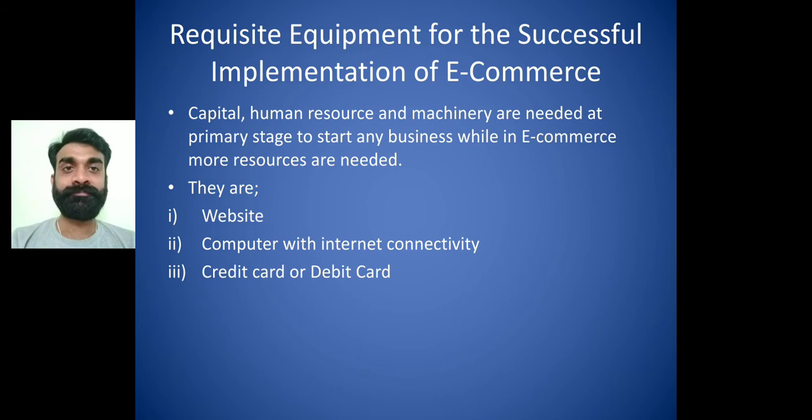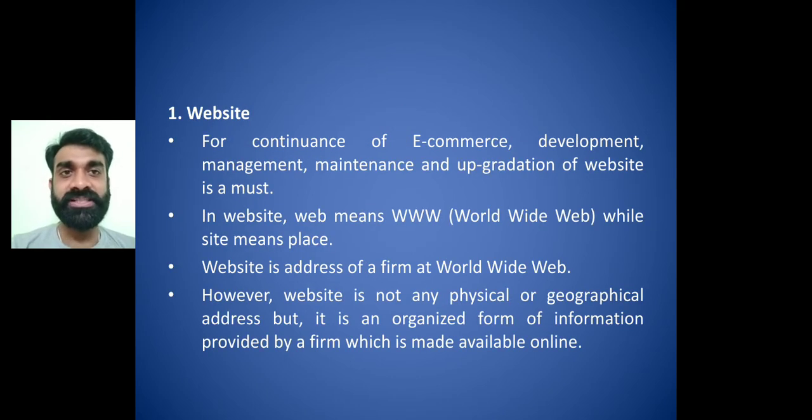Okay, so mainly when we talk about physical commerce or industries, we mainly require capital, human resources and machinery at the primary stage. But for the successful implementation of e-commerce, we are going to require mainly three tools or equipments, that are website, computer with internet connectivity, and credit card or debit card. We have already learned what credit cards and debit cards are in the third chapter, right? So first is website.